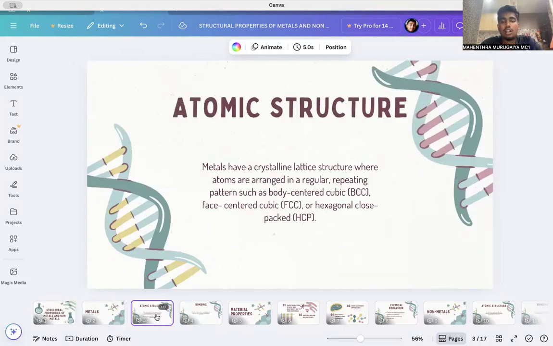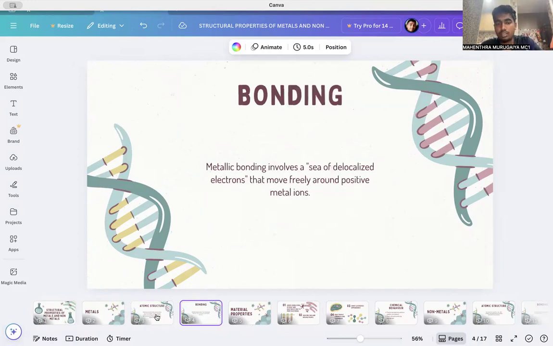So, what is the atomic structure of metals? Metals have a crystalline lattice structure where atoms are arranged in a regular repeating pattern, such as body-centered cubic, face-centered cubic, or hexagonal close-packed, which is also known as HCP. So the bonding of metal is called metallic bonding, which involves a sea of delocalized electrons that move freely around positive metal ions.